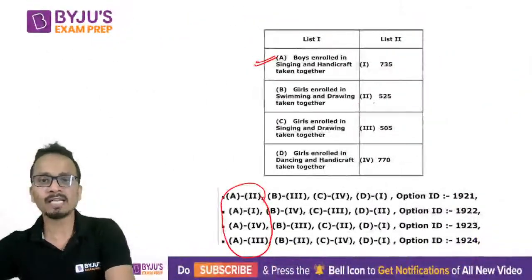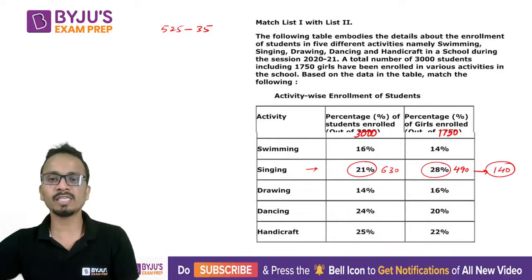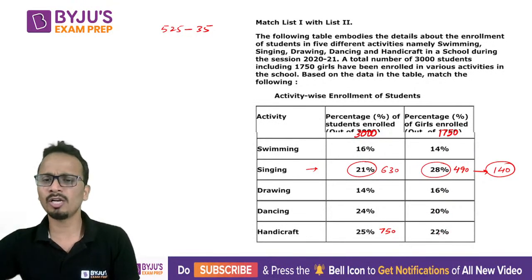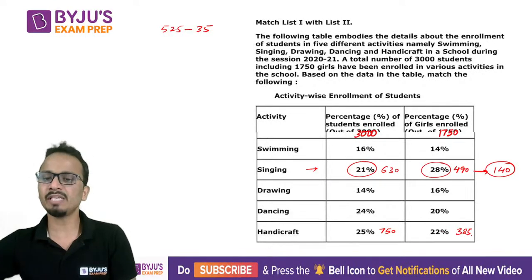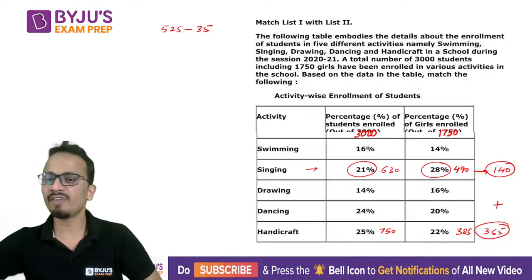Now I have to look at the number of boys enrolled in handicraft. So handicraft, total number of students is 25% of 3000, that is 750. And number of girls enrolled is 22%. So 22% will be 385. All right. So 750 minus 385 will come out to be 365. So 365 boys will be there in handicraft. Just add both of them and you will get 505.